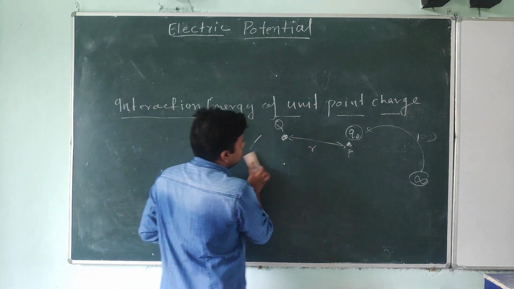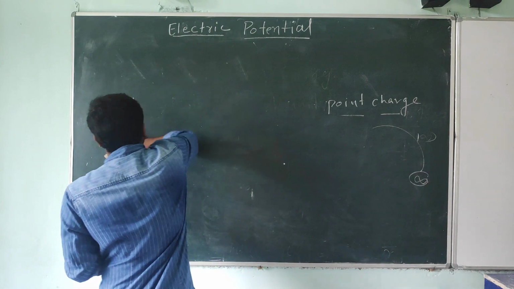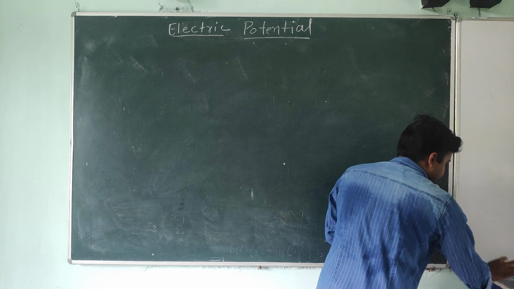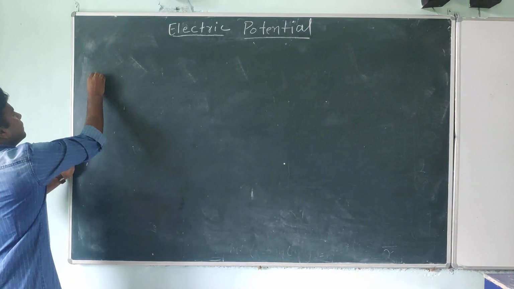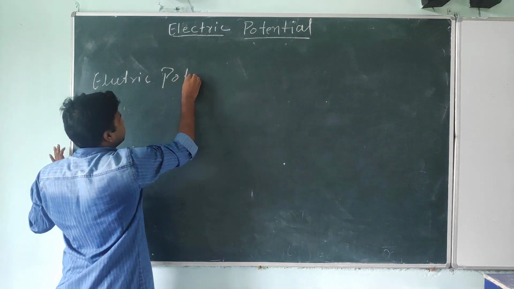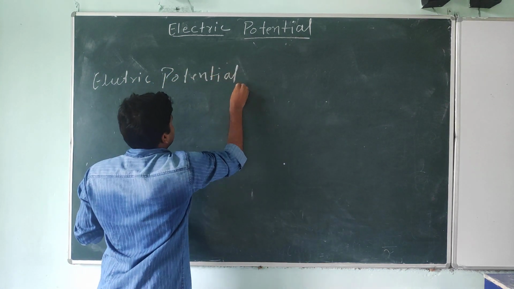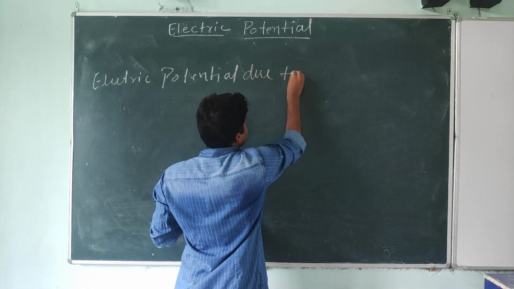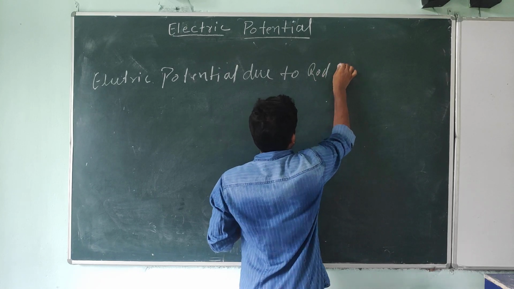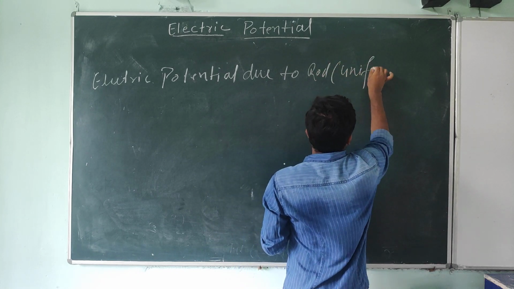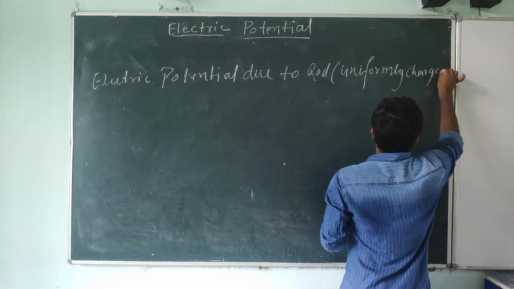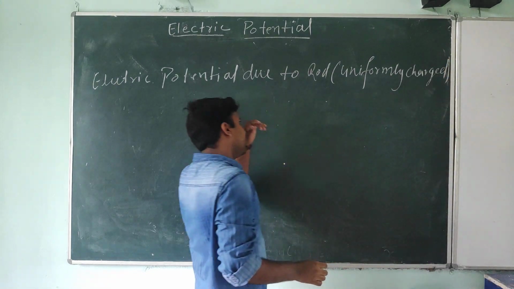Electric potential due to a uniformly charged rod. The rod is uniformly charged.